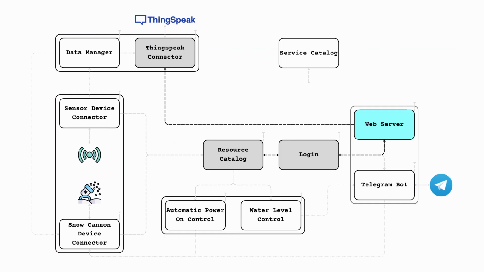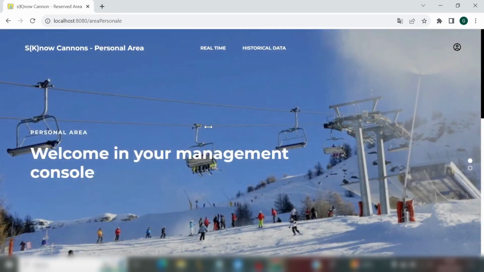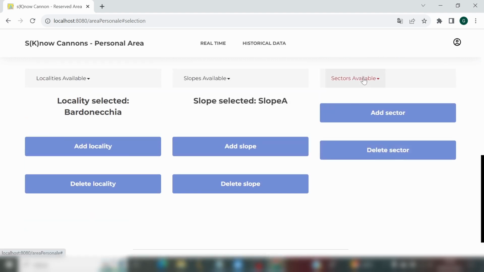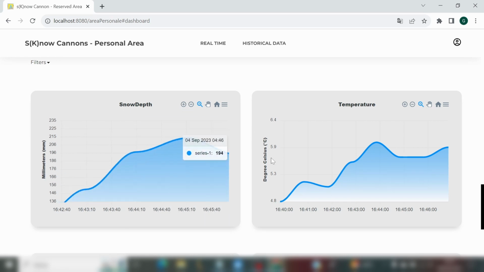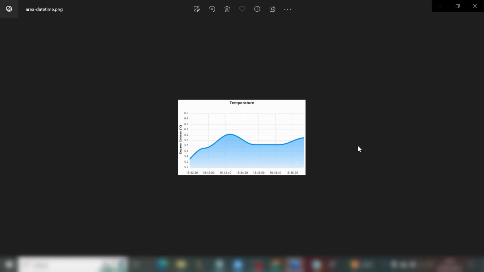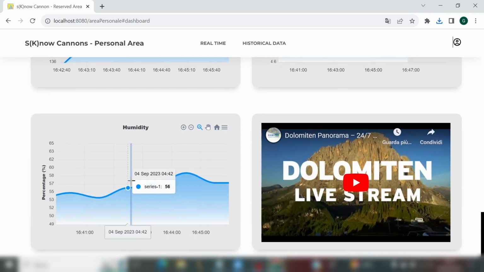The SKnow website is the first of the two user interfaces in which SKnow clients can interact with the system. After the token authentication, the user can manage the winter sport complex at high level by describing the structure of the facilities. It is possible to add or remove localities, the slopes inside, and even the sectors composing each slope. When a sector is created or deleted, it is linked to a TeamSpeak channel for storing data from its sensors. After selecting a sector, the page provides real-time data in the form of last retrieved measurements and/or a historical collection. All the data are retrieved from TeamSpeak and the graphs can be personalized using different time filters.